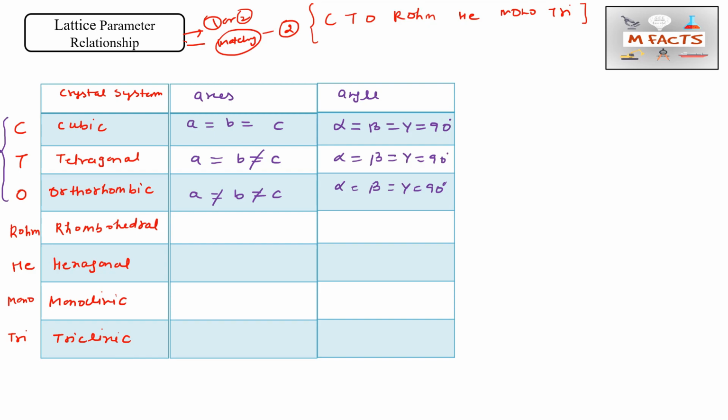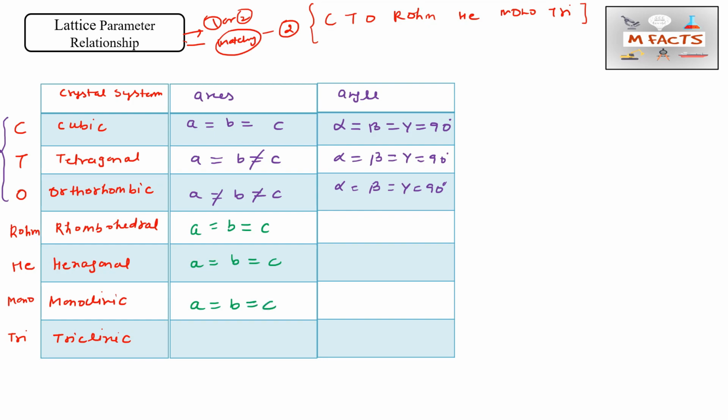What I will do, I will write again like that: a equals b equals c. So I have made two sets. One is CTO and the other one is rhombohedral, hexagonal, monoclinic and triclinic. So the other set is a equals b equals c for hexagonal, a equals b equals c.